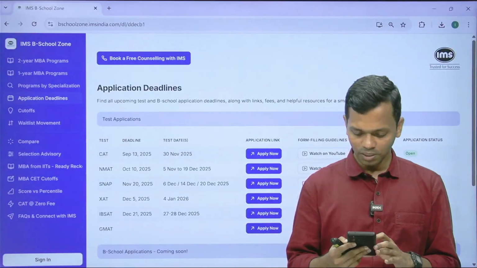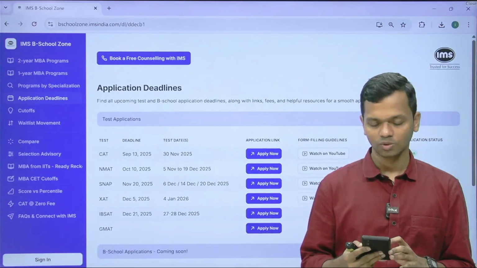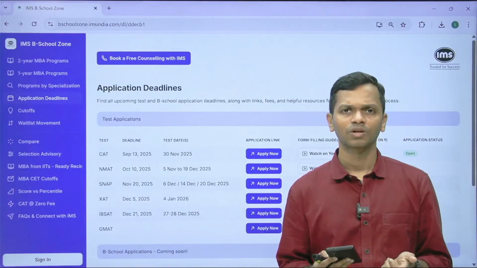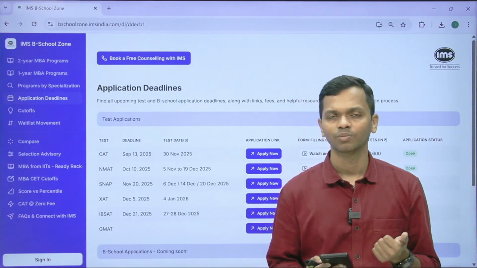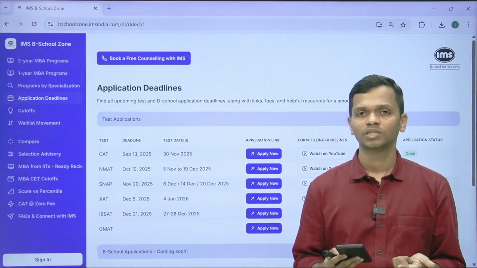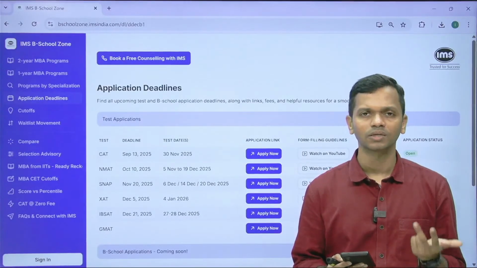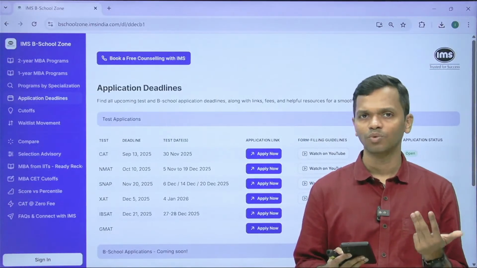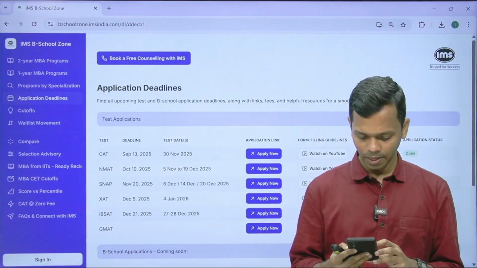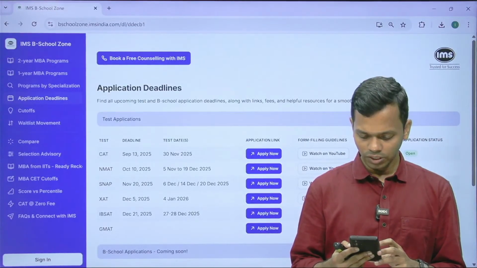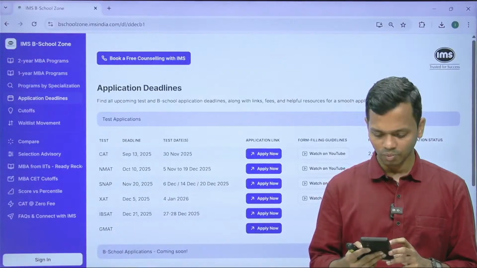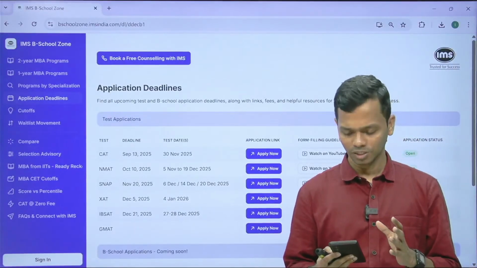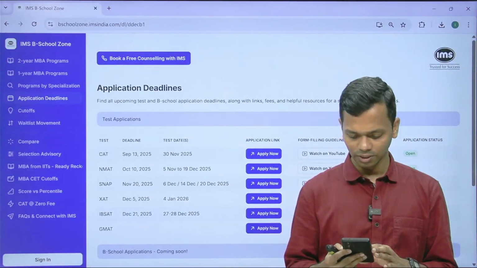Which programs to apply in SNAP right now, which after the test? Okay, so depends on the deadline, but right now you can of course choose SIBM Pune, that would be number 1, SCMHRD Pune, SIIB Pune, SIBM Bangalore. So these 4 would be the top colleges. Which CGPA can a final year student give in the CAT form? Whatever you obtained so far, so all the semesters for which you obtained your score, you can enter that.